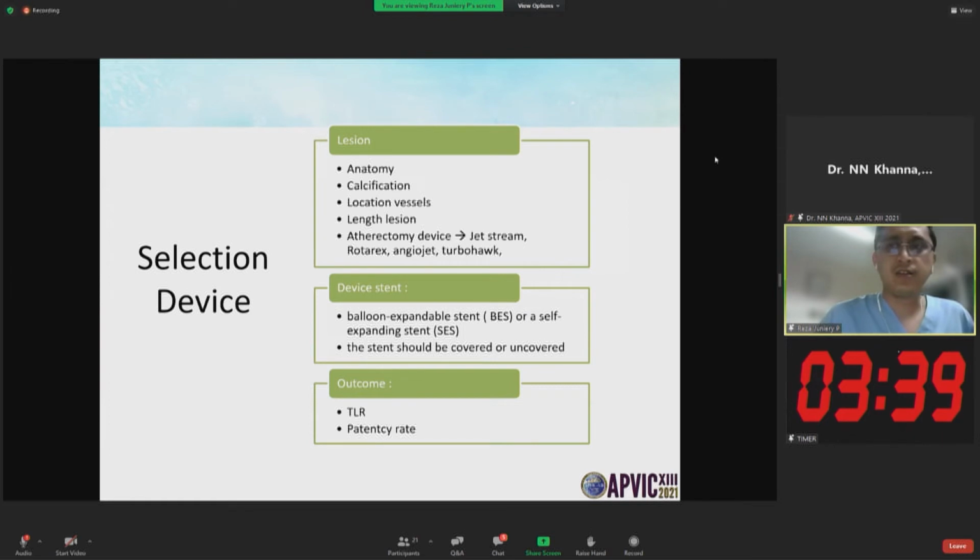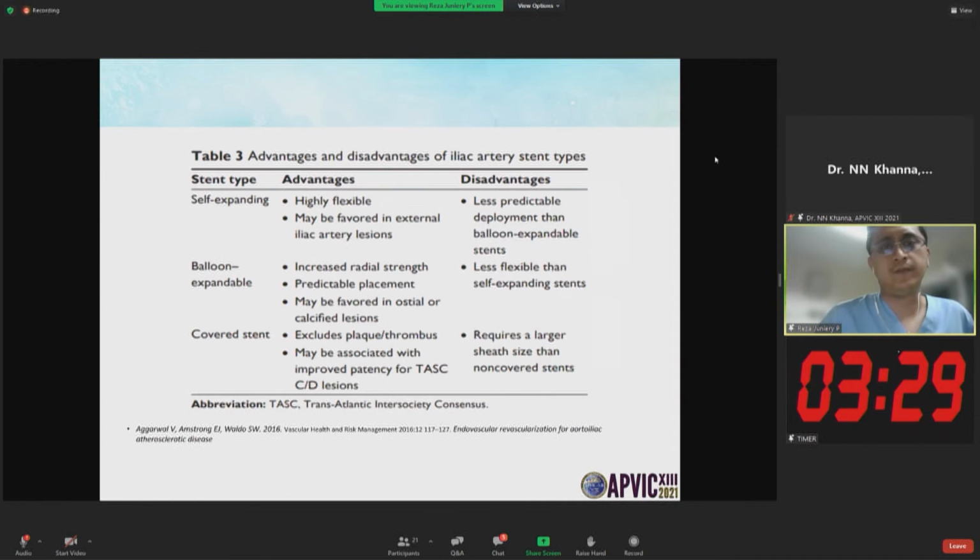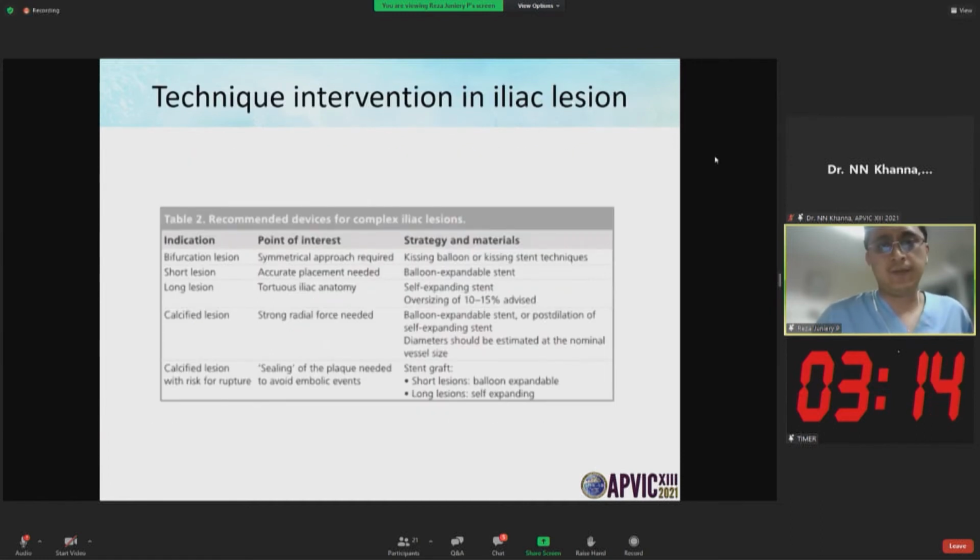This is device selection. In BMS and SS studies, the target lesion primary patency is more than 80%. Self-expandable, balloon-expandable, and covered stents each show disadvantages; if we need increased radial strength, we use a balloon-expandable covered stent in aortoiliac TASC D.